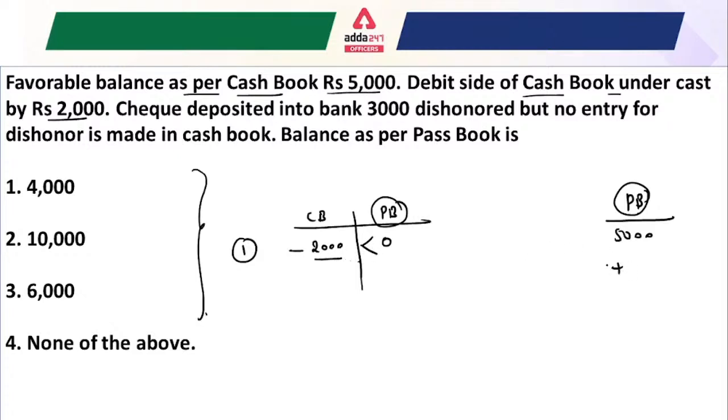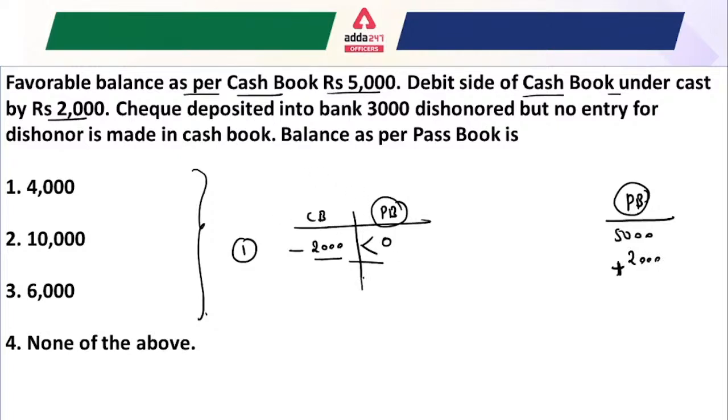How can you write this? If the passbook balance is greater than the cash book balance, you have to use the figure as plus, positive. And by what value? That would be 2,000 rupees.